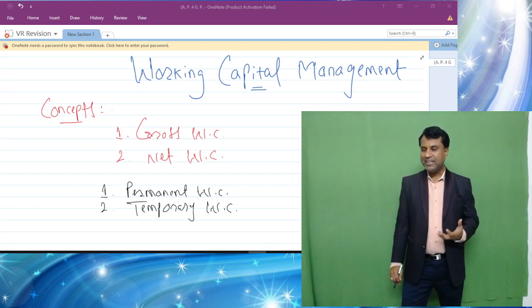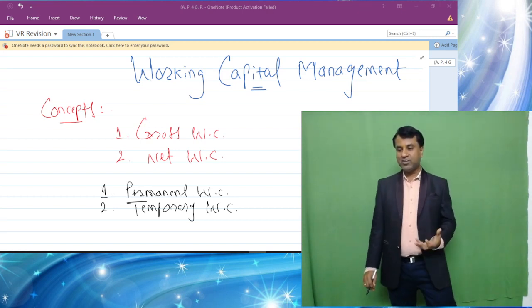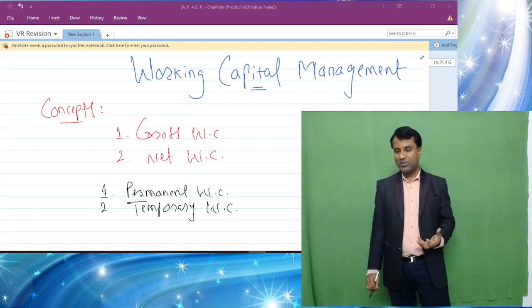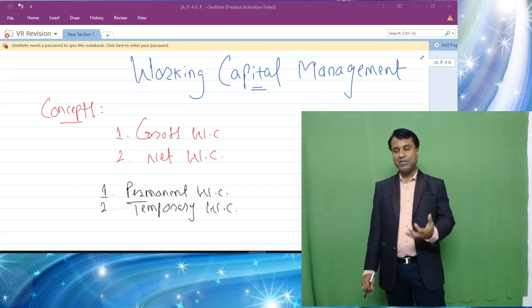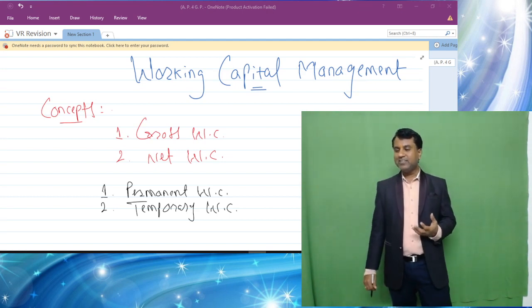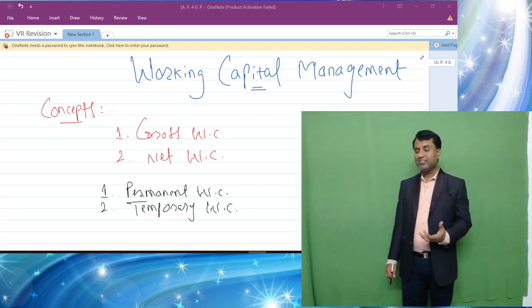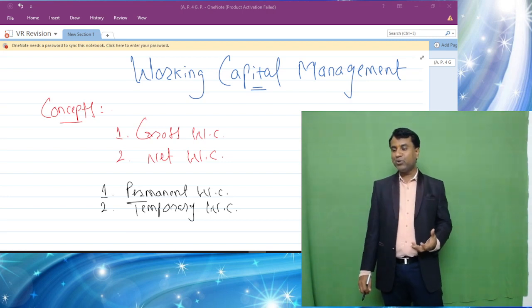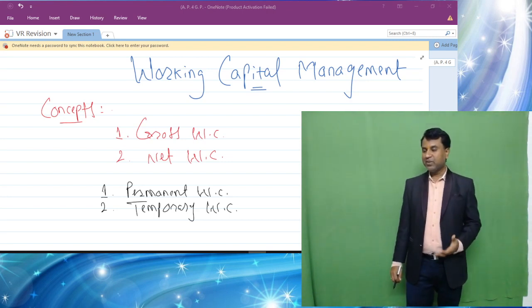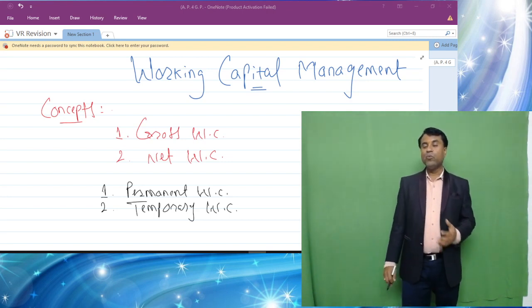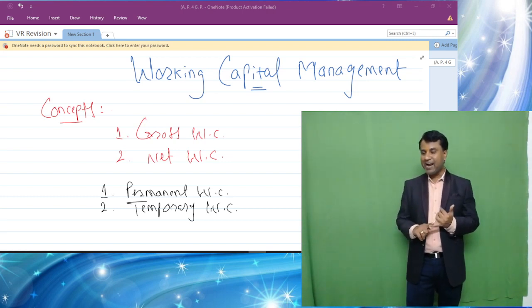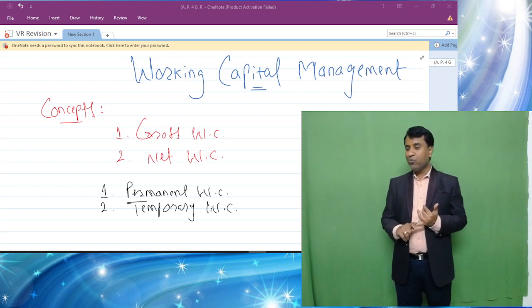When you are running any business, you need stock, you need inventory for a manufacturing business, and you need to maintain that stock. Maintaining that stock is again working capital. Let's say it is a restaurant business, ice cream manufacturing, steel manufacturing, or four-wheeler manufacturing, you should have all these inventories with you. Inventory is usually called stock. So working capital is what, students? The capital which is required for running day-to-day activities of the business is called working capital.